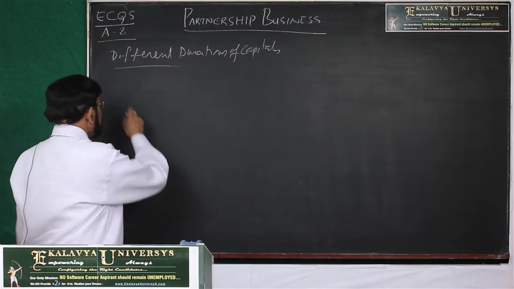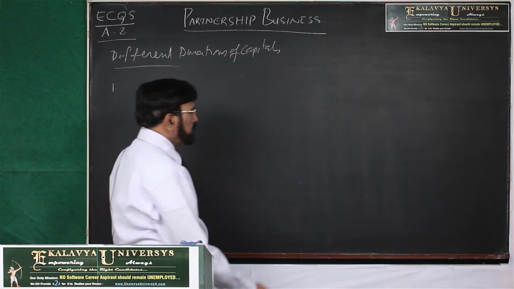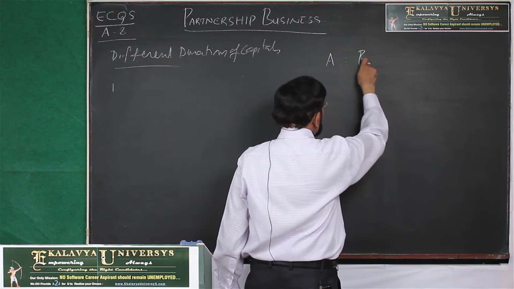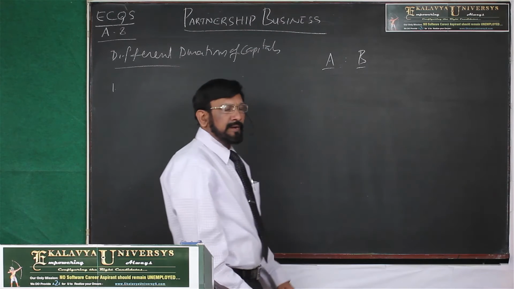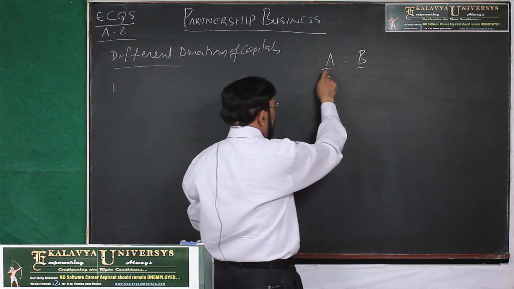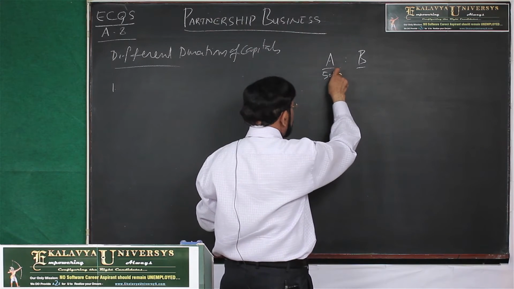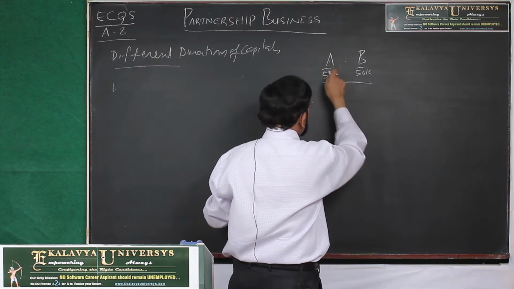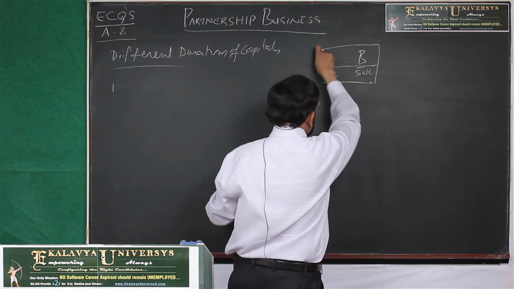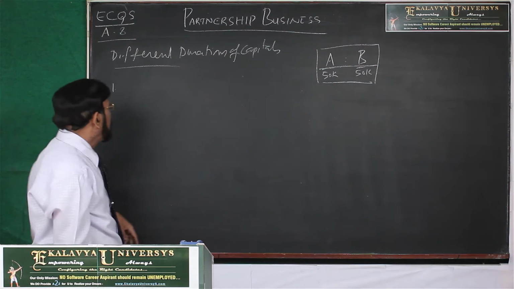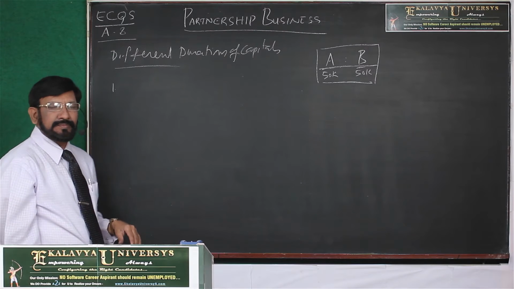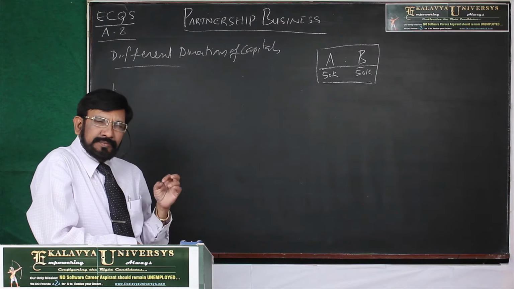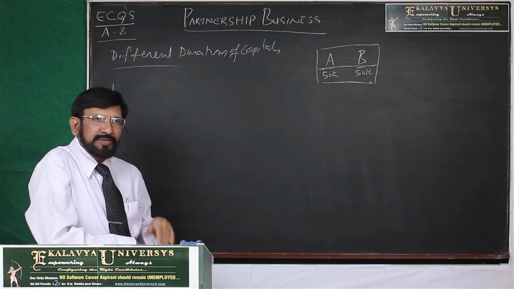Now the first one is, with reference to an example we consider, there is an existing partnership business, and in that A and B are two partners and their capitals are 50,000 each. With reference to this, we consider all the cases, then the job will be very easy. Now first case, partners bring additional capitals during the year.